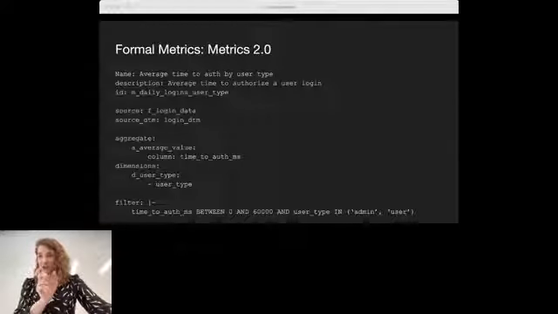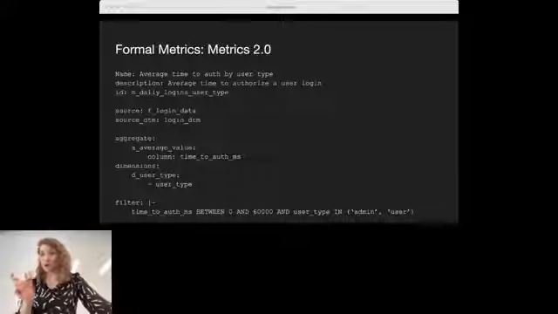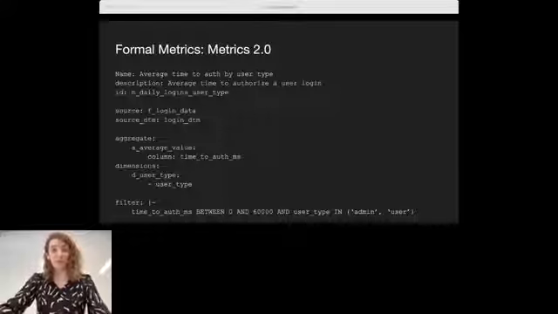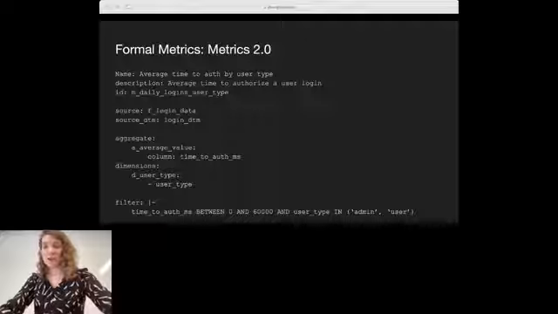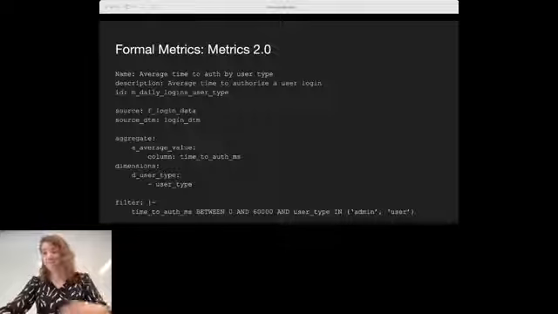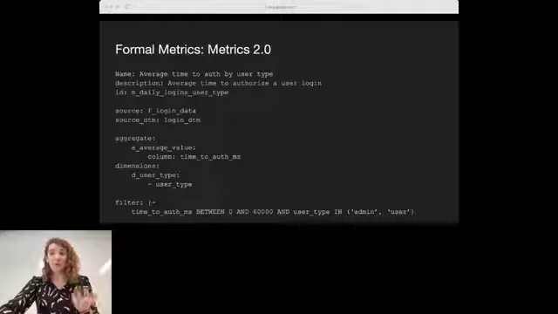It's not just a function, but a function and its specific set of arguments that we're going to pass to that function. Similarly, we are calling out which dimension we're going to use, which dimension definition we're going to use, and which dimensions from that definition we want to split things by. And then, because we don't want to get too complicated and because frankly it's just really easy to work this way, we have a filter that just says, drop some SQL in there. We're going to put a sanity checking filter of the time to authorize has to be between 0 and 60,000 milliseconds, which basically means it has to happen within a minute. And we only care if it's a user who's an admin or a regular user.